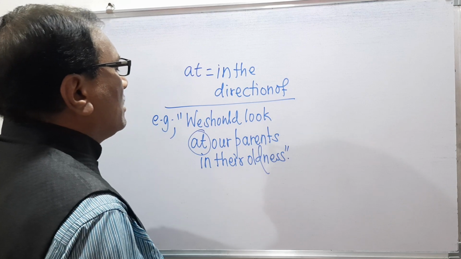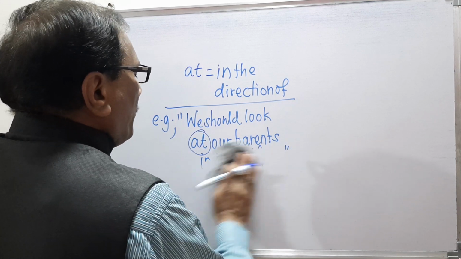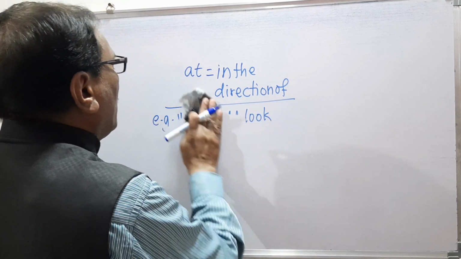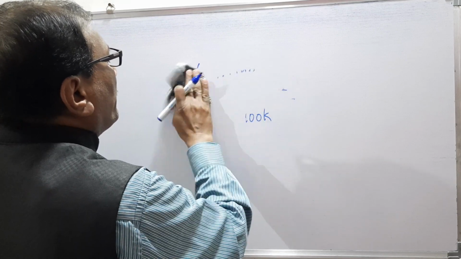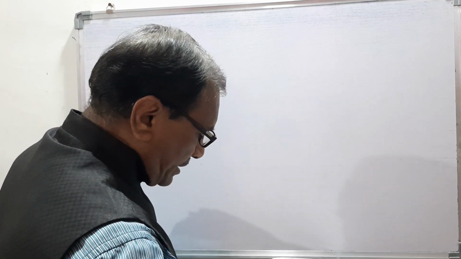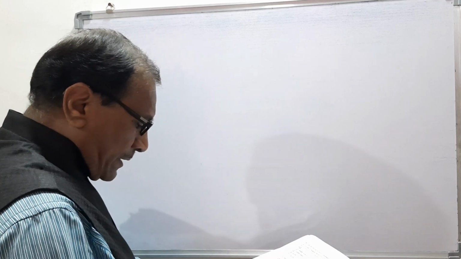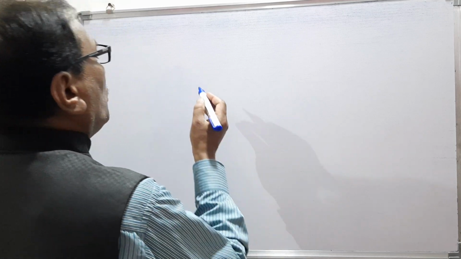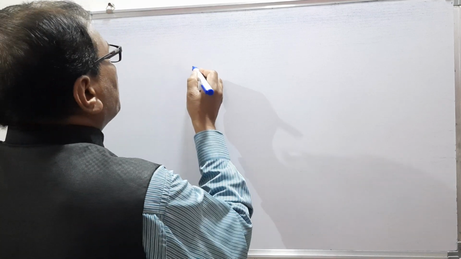So this is the meaning, and we should know here about the preposition at and the various meanings of this at. So remember here we are looking here the preposition at.